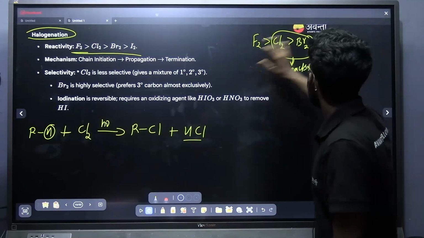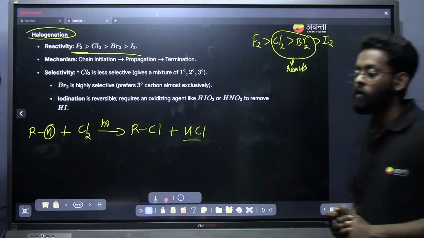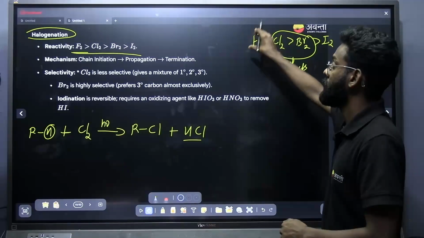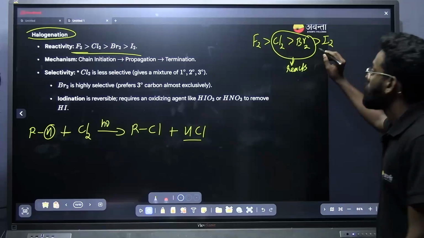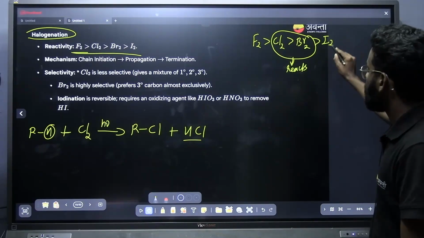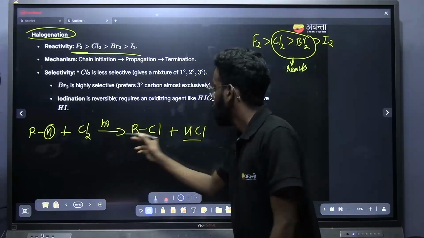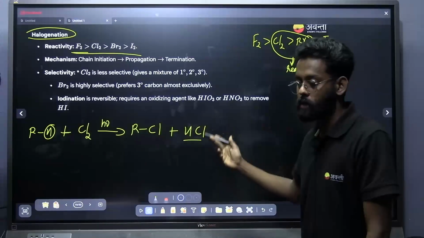Why are fluorine and iodine not going to react? What is the reason? Does anybody have any idea? Why is fluorine not reacting? Because fluorine is highly reactive and it won't give the product properly. And why is iodine not undergoing this reaction? In the case of iodine, if I put I2 here, what is the product you can expect? RI plus, what is another product you will be getting here?